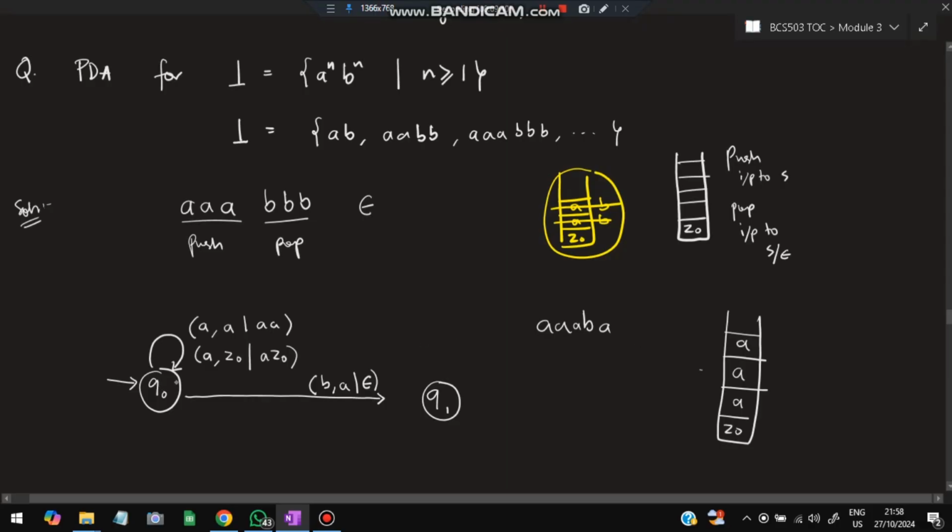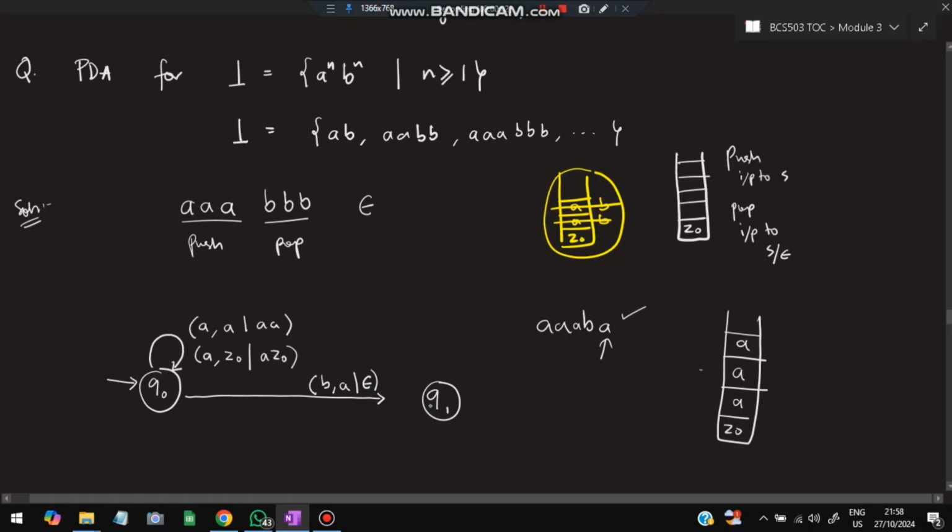Next, another A comes, it will accept A also. So in this case, this will be accepted. But this should not be accepted. Why? Because it is A followed by n number of B's. After B, A can't come. So I have to take another state to handle this situation. Got my point? Okay. So we'll create a new state Q1.